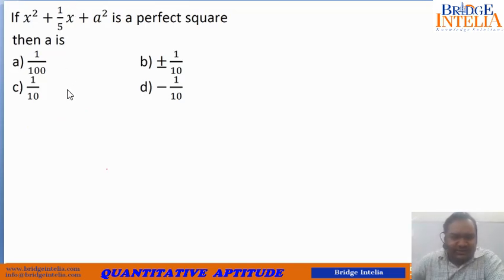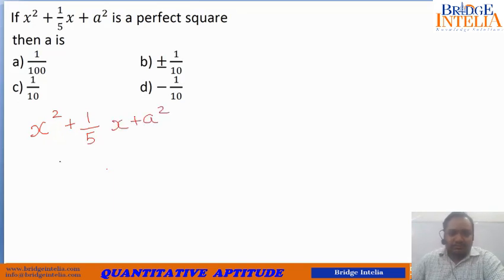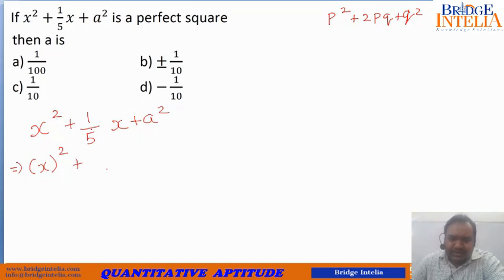So this again is a very similar question, almost along the same lines. So now let's see how quickly we are able to solve this. So what is actually given to us? So this is what is already given to us. So let's rewrite this. So x square can be written as x whole square. Now there is a big hint that you have already chosen your first term. You have already chosen what is p. P is equal to x.